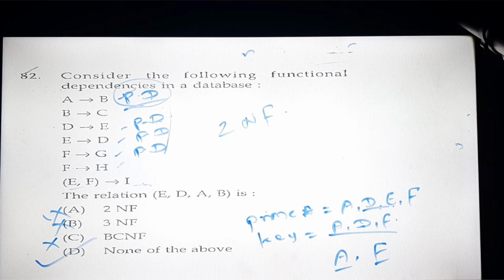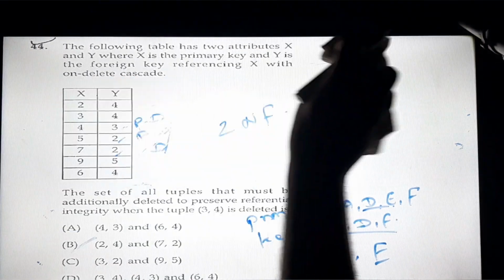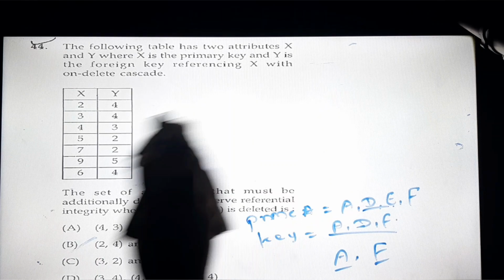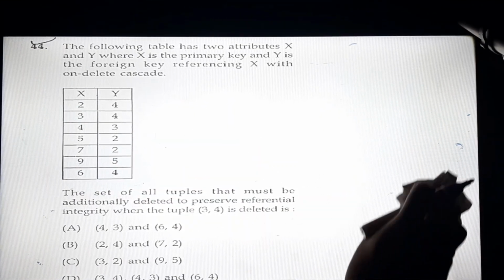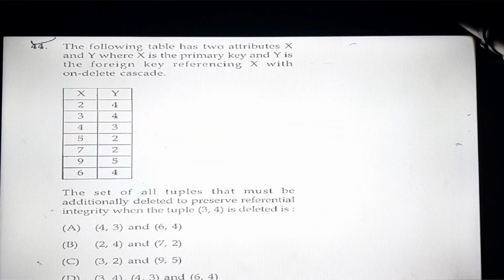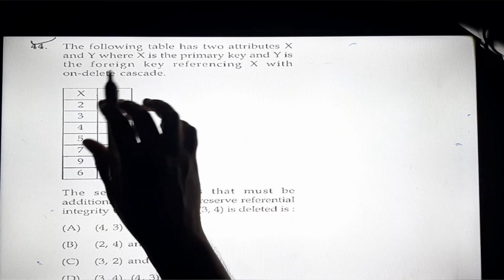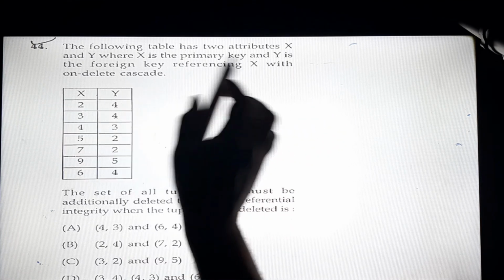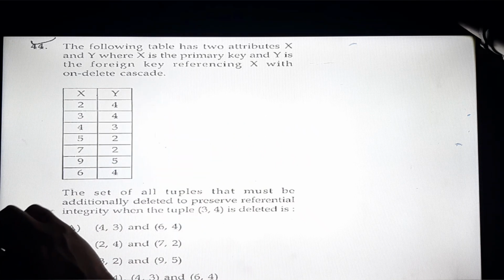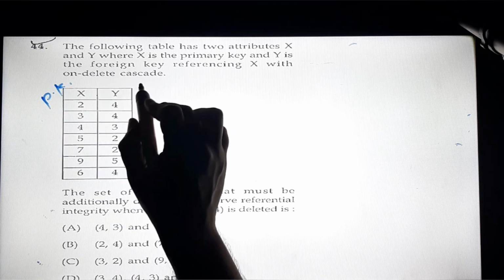Now we will see the next question. It is about the foreign key constraint, and it is a very interesting question. I found 2 questions asked till now about this foreign key. Now we will read the question. The following table has 2 attributes X and Y, where X is the primary key and Y is a foreign key, referencing X with on delete cascade. What they are saying is that X is the primary key and Y is a foreign key.